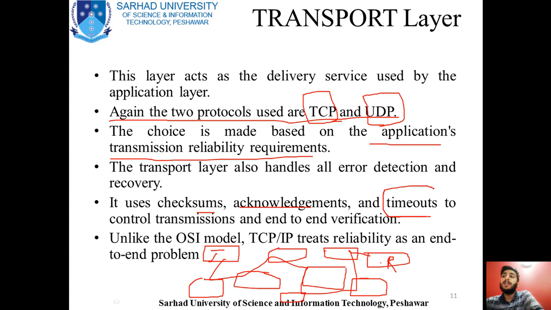Timeout means you will use a specific time. After that time, or after that many hops, you can also use timeouts as the number of hops. Now what is a hop? Basically, a hop is when data from one node is being transferred to another node directly; this is known as one hop. So this is one hop, this is hop number 2, this is hop number 3, this is hop number 4, hop number 5, hop number 6, hop number 7, hop number 8.